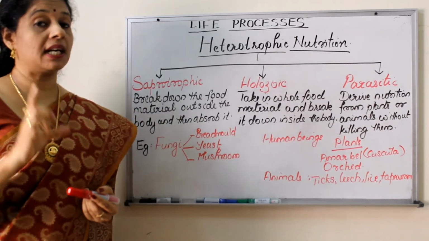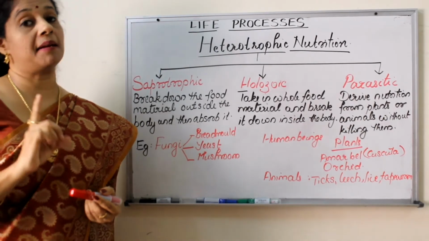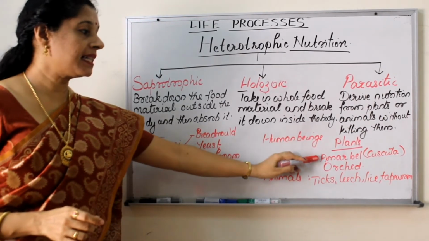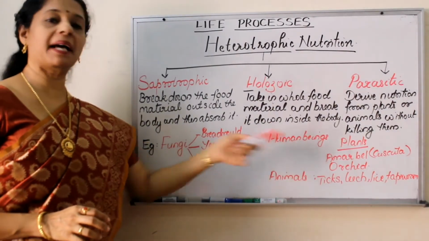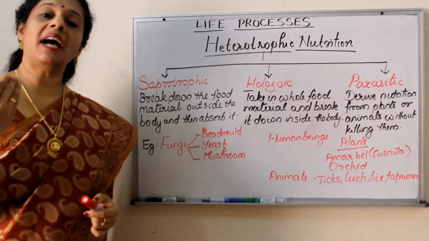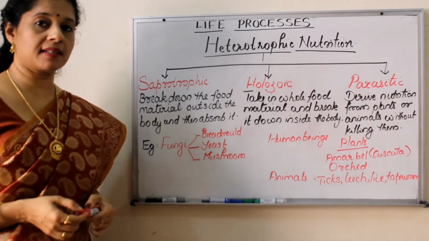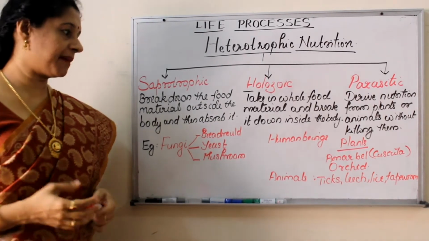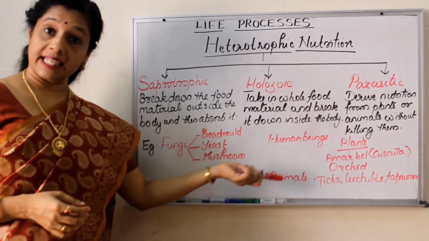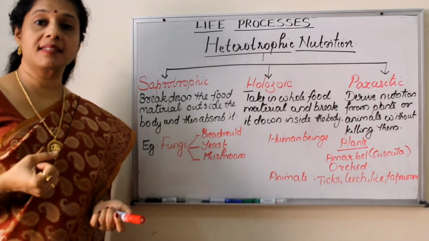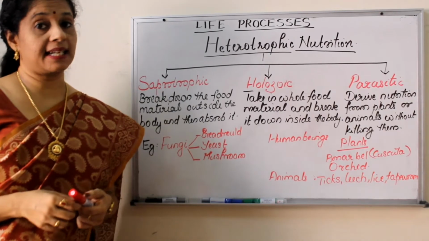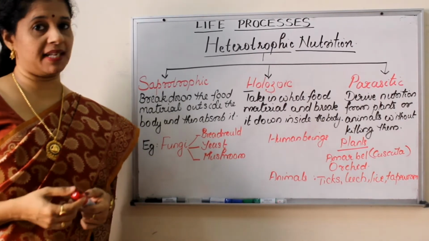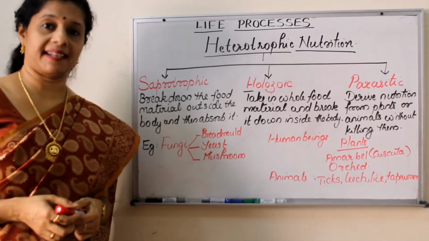So you need to study the examples of plant and animal parasites. Plant parasite examples are amarbel or cuscuta. Another example of a plant parasite is orchid. The same way animals also have parasitic organisms living on some host. For example, ticks, then leech sucking blood of cattle and humans, then head louse and tapeworm which live in the intestine of the cattle or human beings. These are all examples of animal parasites.